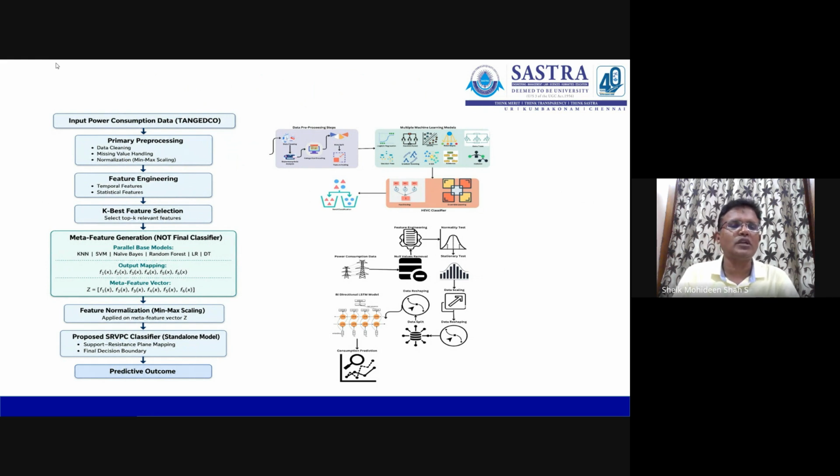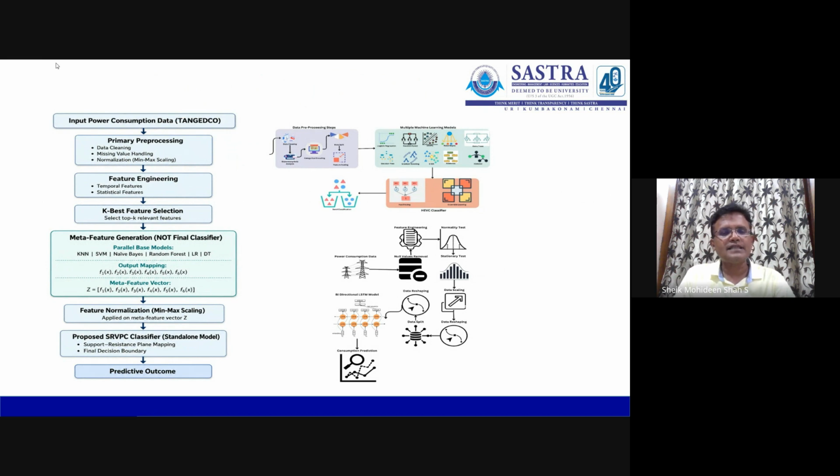Feature engineering supports temporal features and statistical features. Temporal features refer to time-dependent data, that is, time series data. Based on that, we can do the time-dependent distribution of data with respect to time series values. Here, I am using SelectKBest to select the top K features. K represents the top relevant features. Each feature is selected with respect to its rank. Based on the rank, the feature with the highest rank will be selected and the other features will be eliminated.